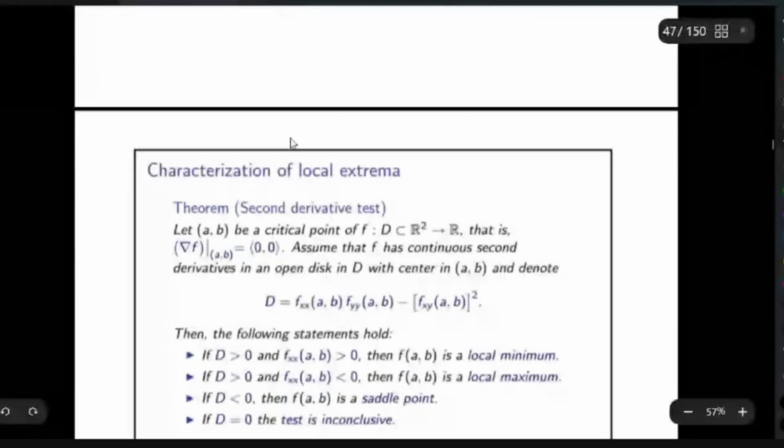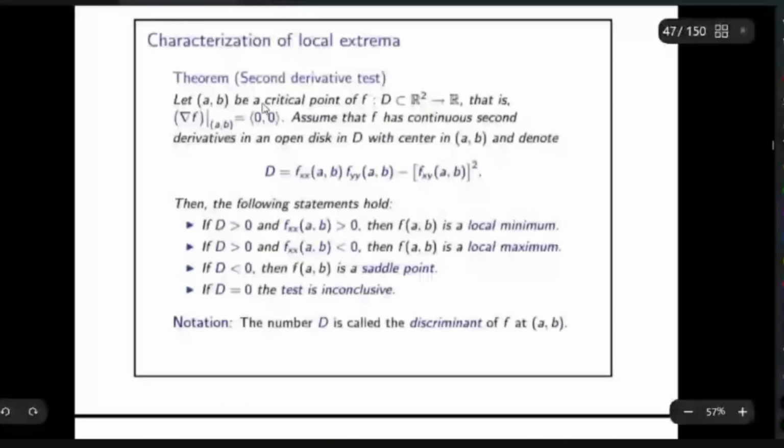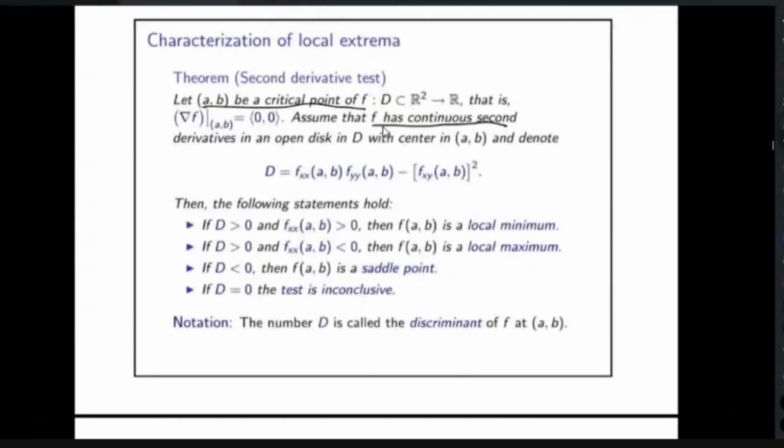So that is called the second derivative test. You have to assume that the function f is continuous and has continuous second derivatives. Assume that f has continuous second derivatives and (a, b) is a critical point of f, in an open disk D with center at (a, b).